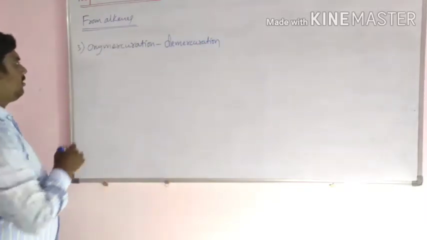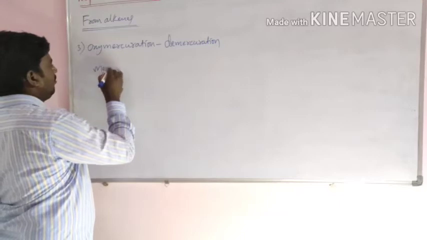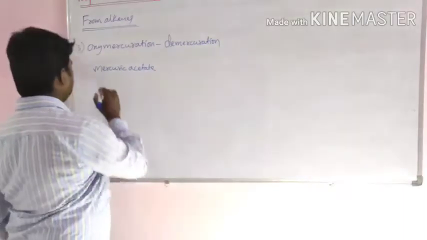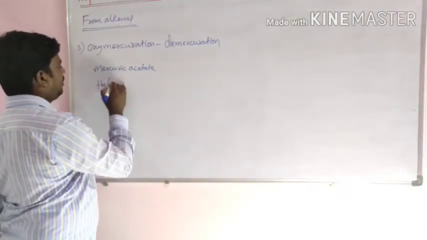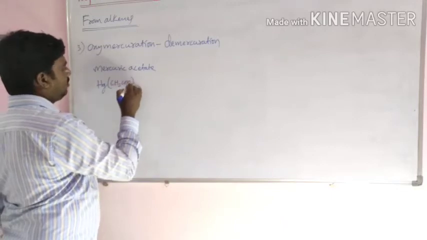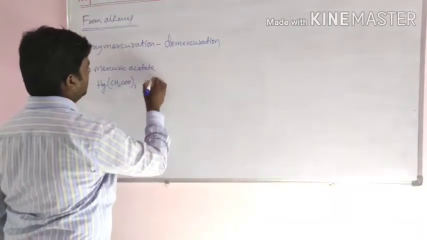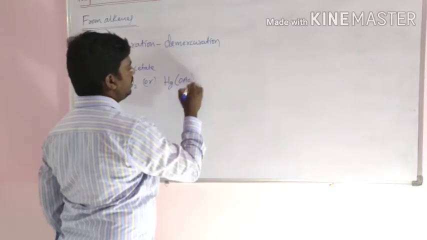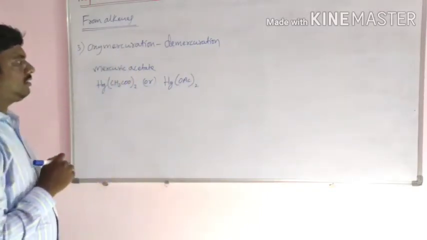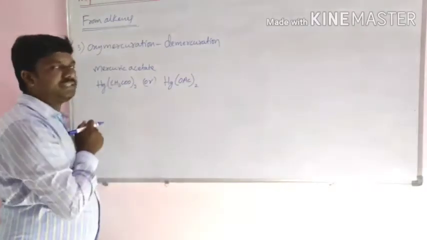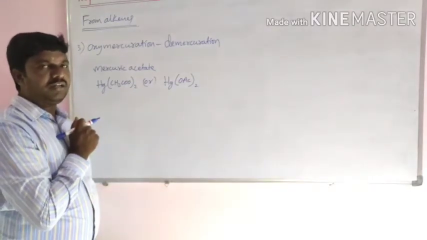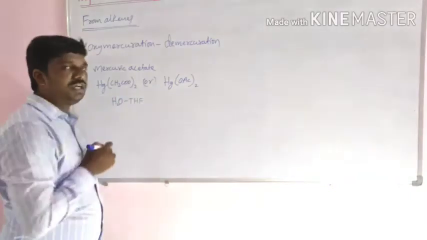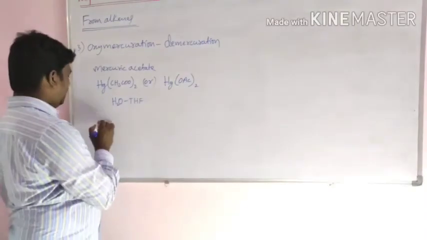In this method, the reagent is mercuric acetate. It is written as Hg(CH3COO)2, or also written as Hg(OAc)2. In this reaction, mercuric acetate reacts with alkene in the presence of H2O THF solution to form an adduct,